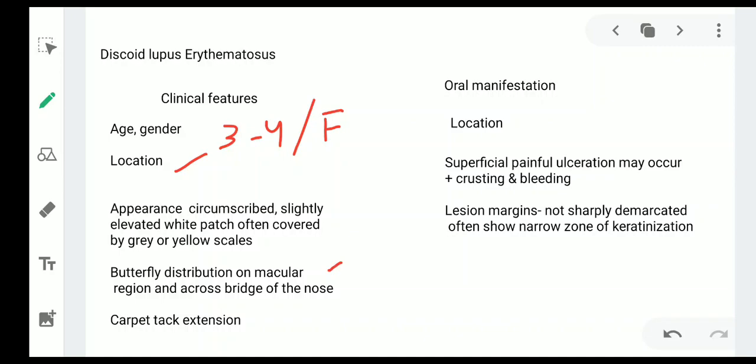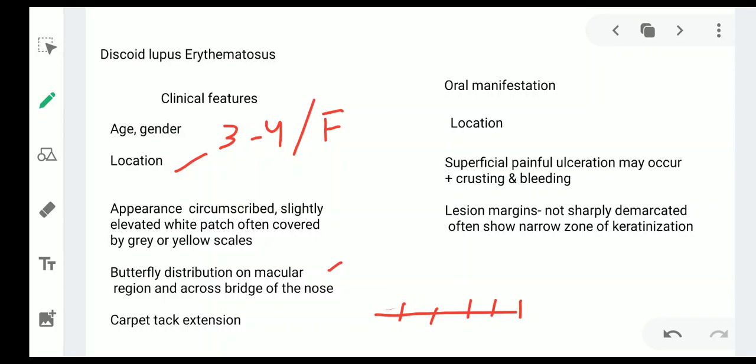Now, the forceful removal of the scale reveals numerous carpet-tack extensions which had dipped into enlarged pilosebaceous canals. So if you remove the upper layer or the upper scale, then you will find various extensions. So this appears like this. This is known as the carpet tack extension.